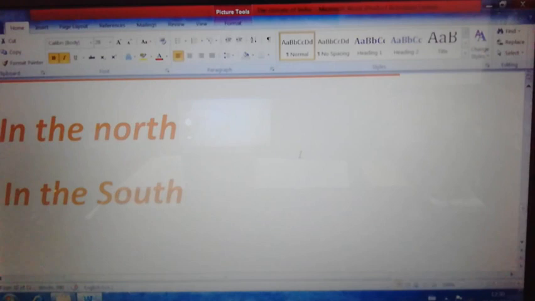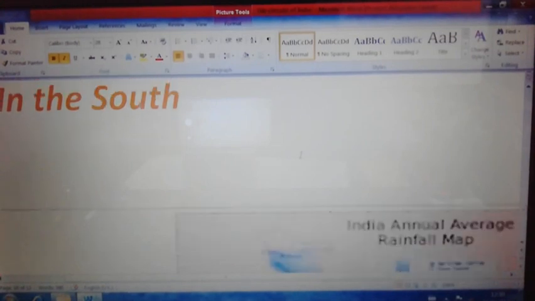And the last division of rainfall distribution is areas with less than 50 centimeter rainfall. In the north it is western Rajasthan, getting less than 50 centimeter rainfall, even sometimes less than 25 centimeter in the Thar Desert region. In the south, the region of the Deccan in the rain shadow of the Western Ghats is getting less than 50 centimeter rainfall.